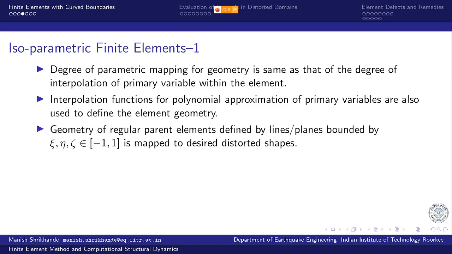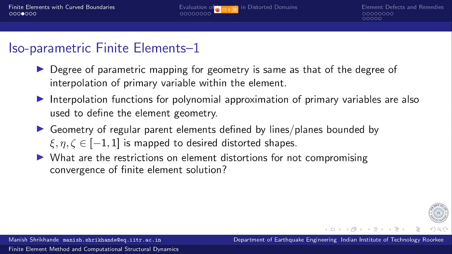Geometry of regular parent elements is defined by the lines or planes bounded by these local coordinates xi, eta, zeta in the range -1 to +1, and this regular geometry is mapped to desired distorted shapes by using the coordinates of the points which define these distorted shapes. So the nodes are assigned to those different points.